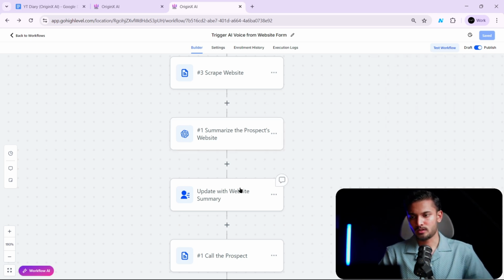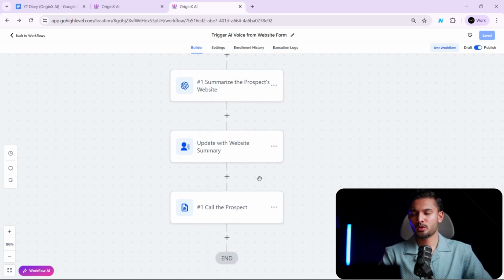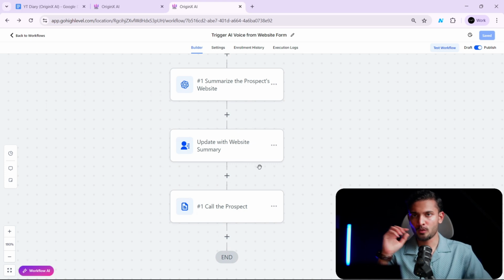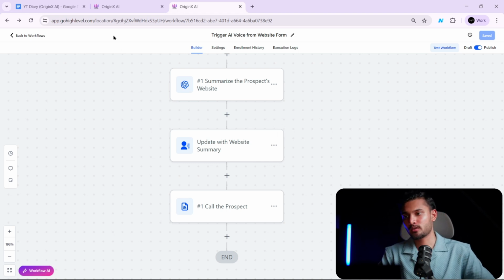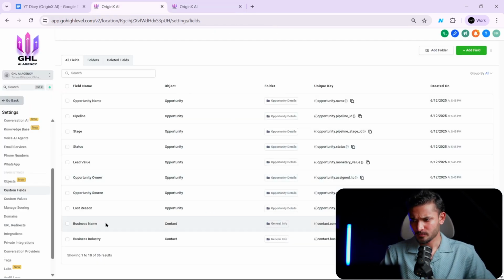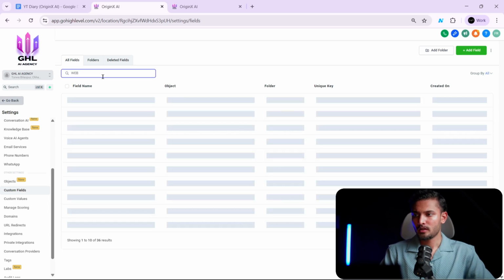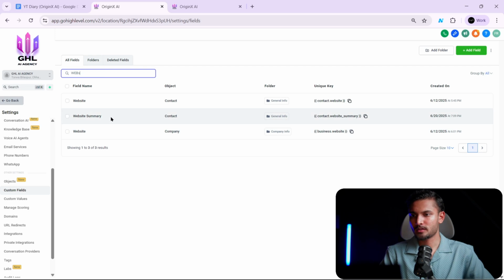Now this part is optional. You can add it to a new field, but we can directly get this to here. We don't necessarily need this. So I'm going to just skip this, but if you want, I showed you how to create this website summary custom field.